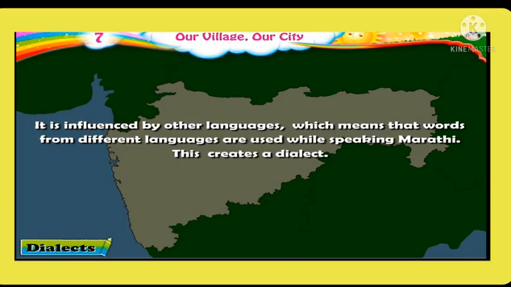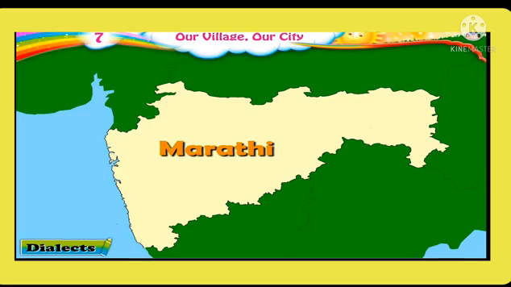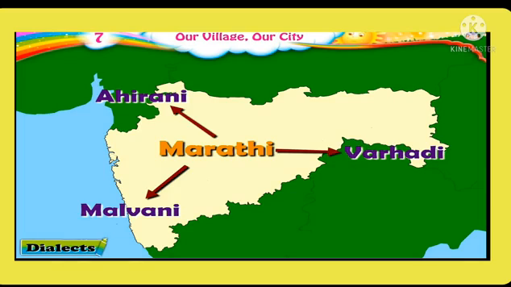It is influenced by other languages, which means that words from different languages are used while speaking Marathi. This creates a dialect. For example, Marathi is the state language of Maharashtra, while Ahirani, Malwani, and Varadi are Marathi dialects.